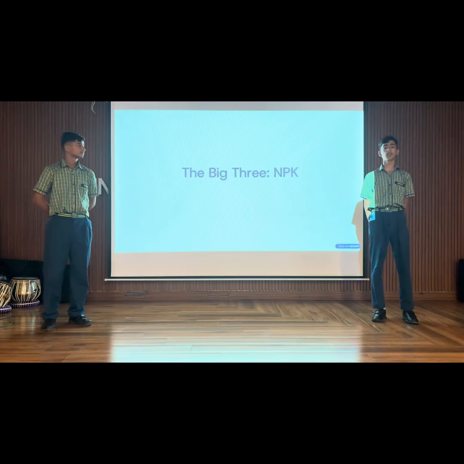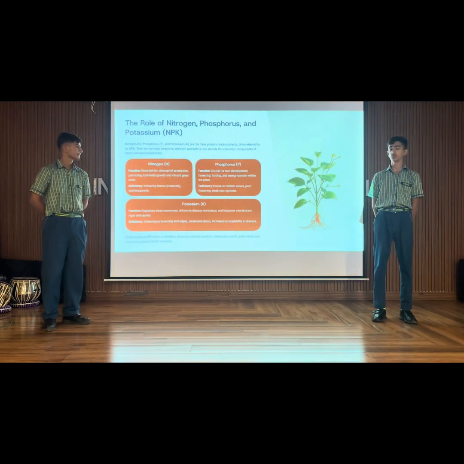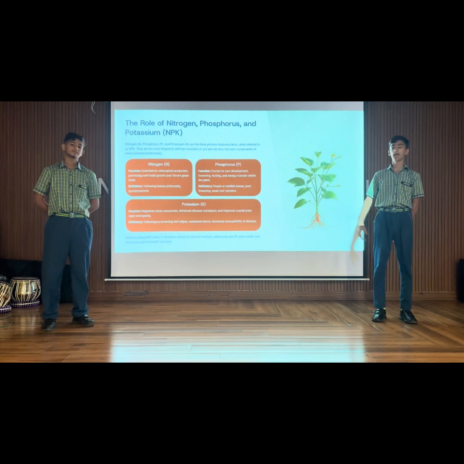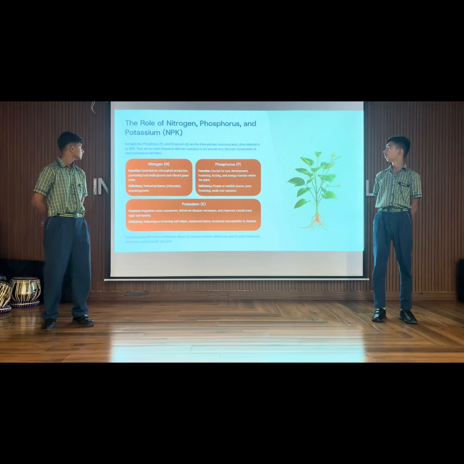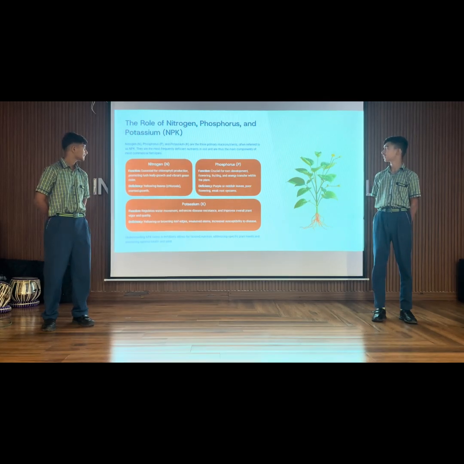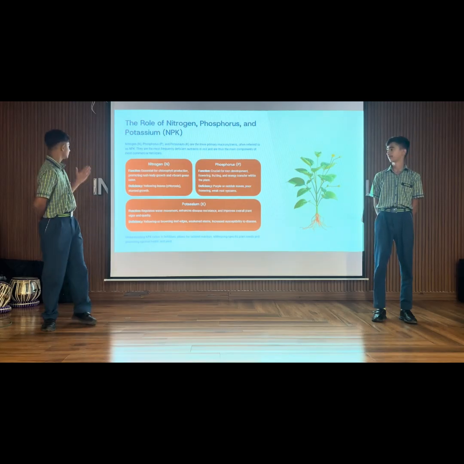Now it's time for the big three: the role of nitrogen, phosphorus, and potassium. Nitrogen, phosphorus, and potassium are three macronutrients, often referred to as NPK. They are the most frequently deficient nutrients in the soil, and thus are key to maintaining the health of the plant. Now, nitrogen.